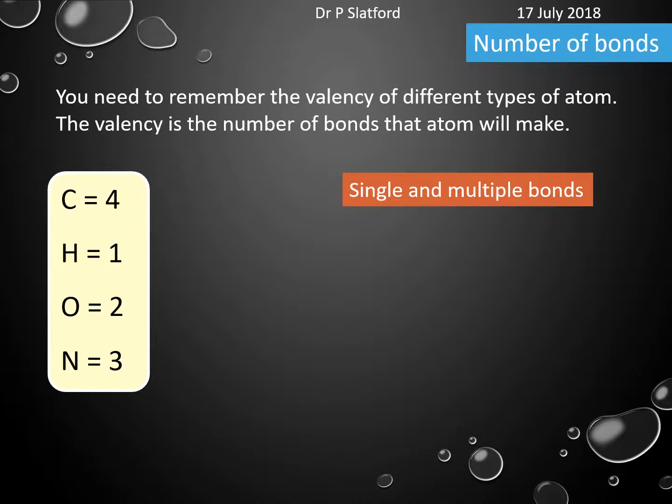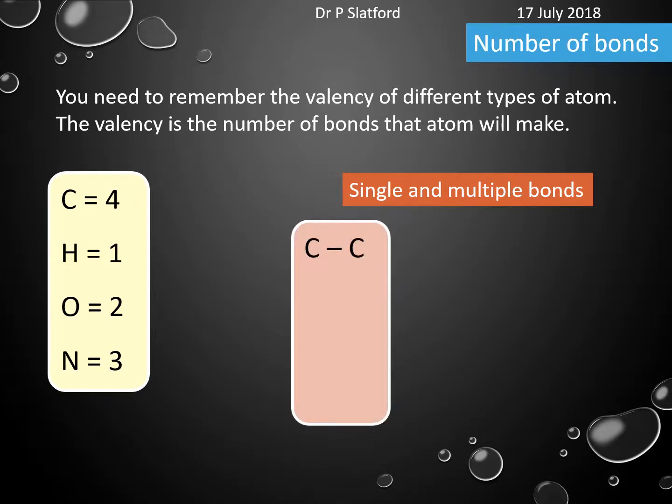The other thing I would like to point out before we start drawing any form of molecule is that there are both single and multiple bonds that can be drawn. And single bonds are drawn by a single line between 2 different atoms. Okay, it is one shared pair of electrons in a covalent bond. You can have a double bond. Here it's been drawn as a carbon-oxygen double bond, so that would be 2 shared pairs of electrons in a covalent bond. And you can even have here a carbon-nitrogen triple bond.